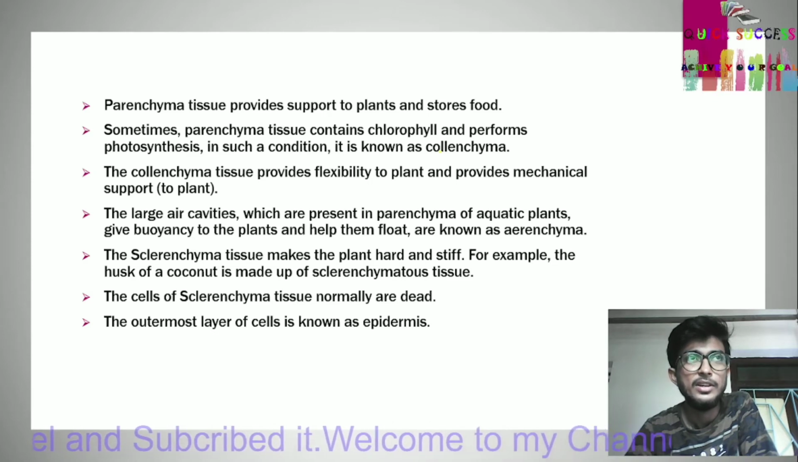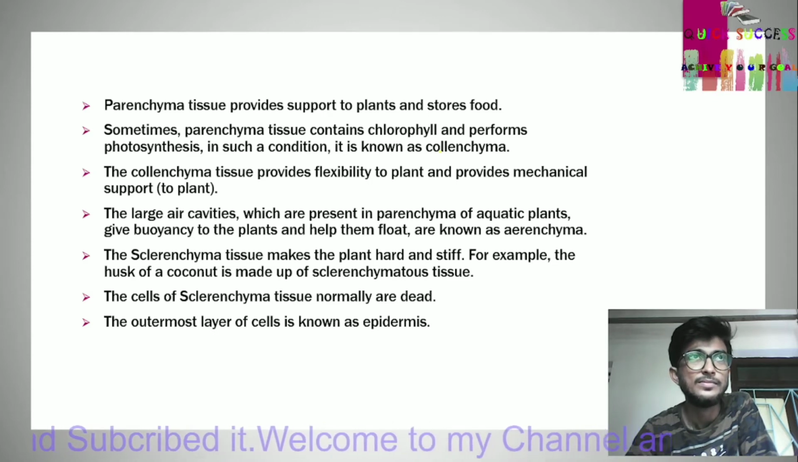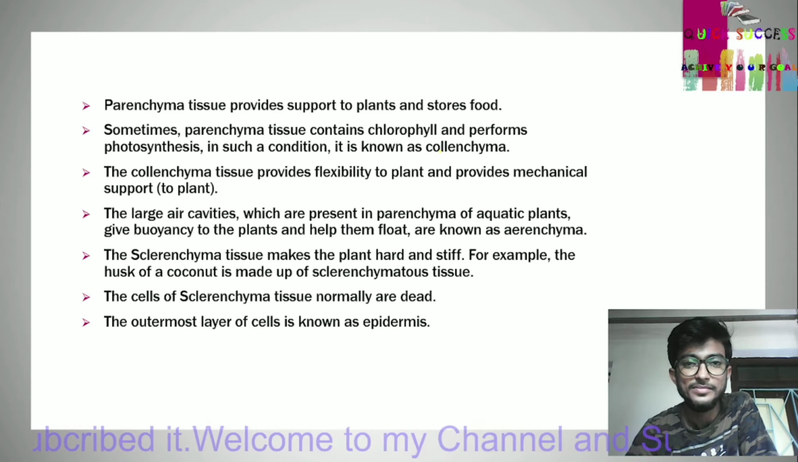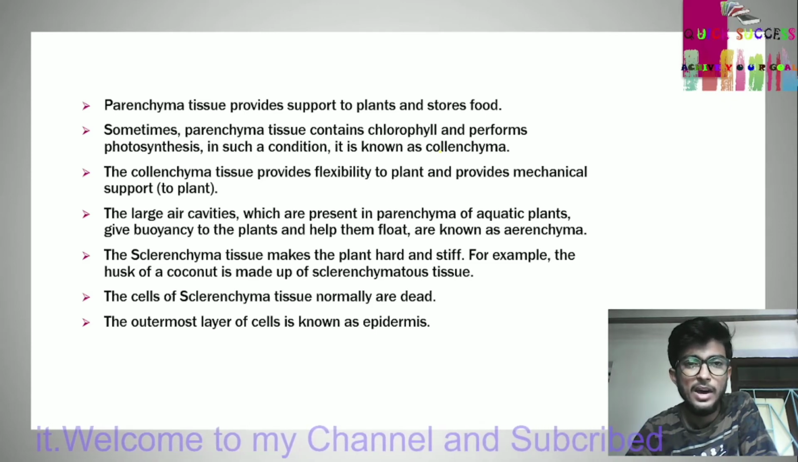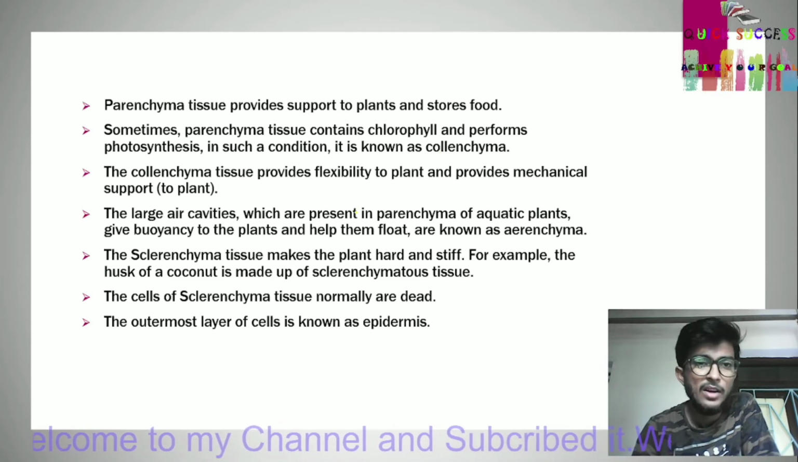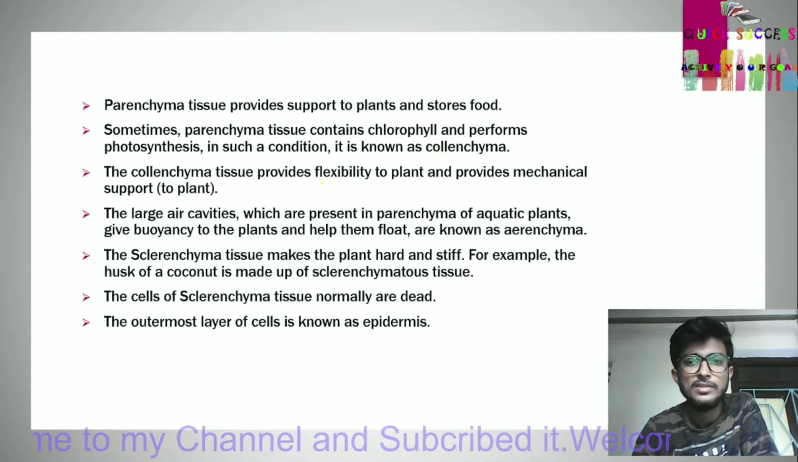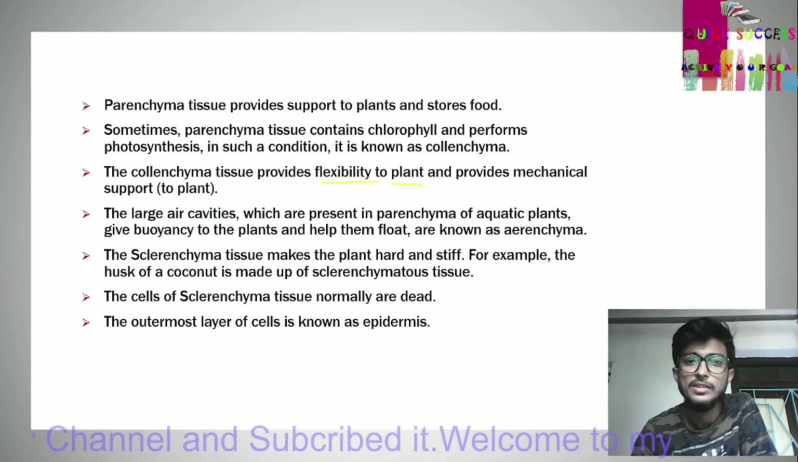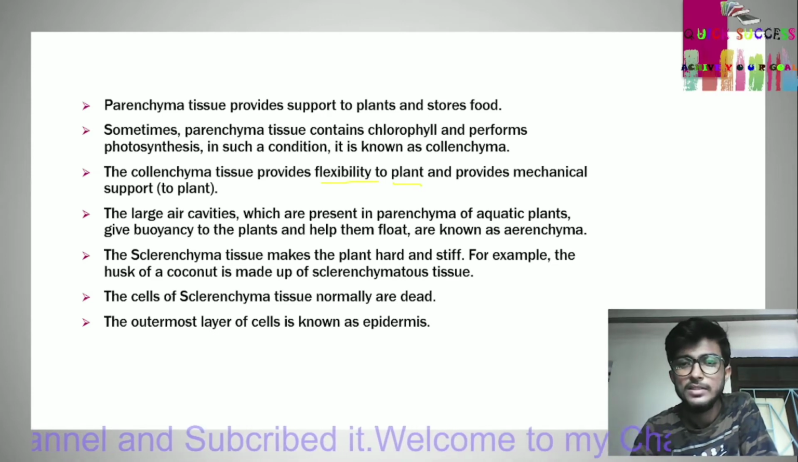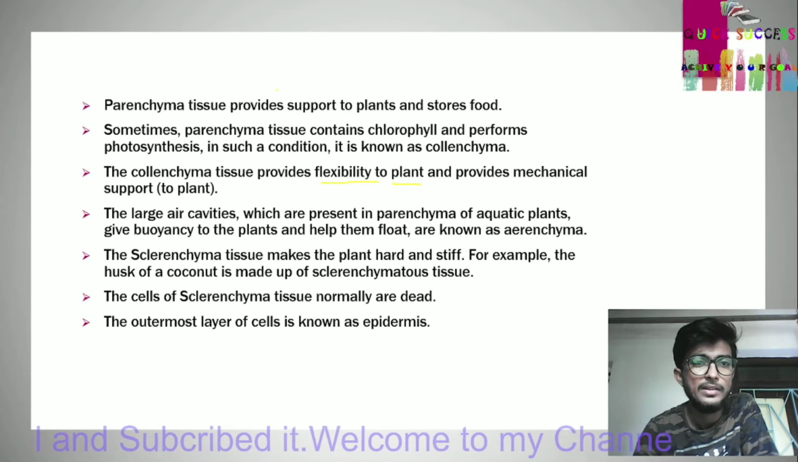In such a condition, it is known as chlorenchyma. The collenchyma tissue provides flexibility to the plant. This is the flexibility, and it provides mechanical support to the plant.